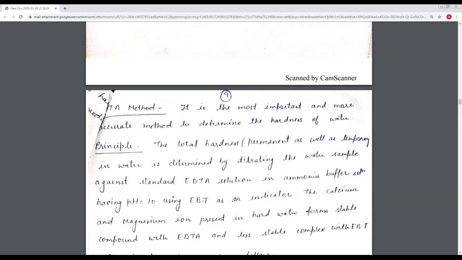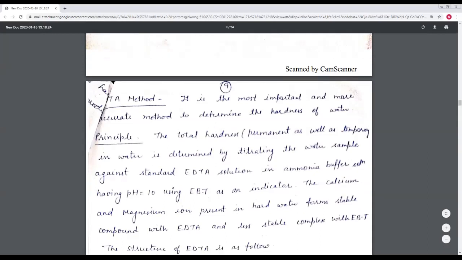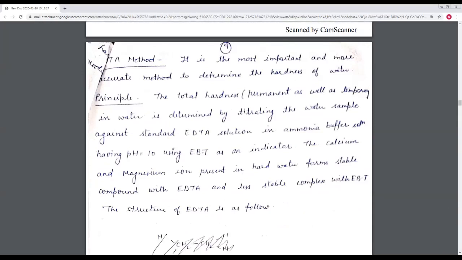The EDTA method is also called a complexometric method. It is the most important and more accurate method to determine the hardness of water. There is a principle. In this process, we have some solutions. The first solution, the most important part, is the EDTA. EDTA means ethylene diamine tetraacetic acid. The second solution is the ammoniacal buffer solution. Ammoniacal buffer solution means a mixture of acid and base.